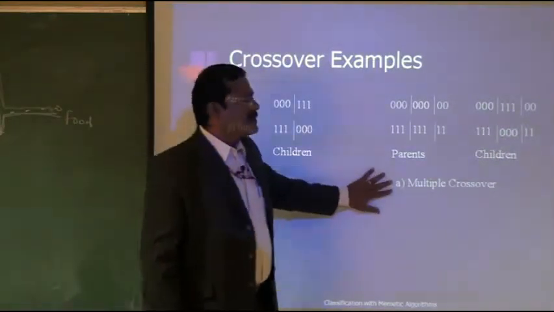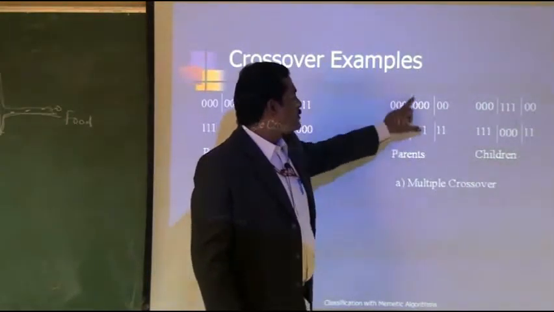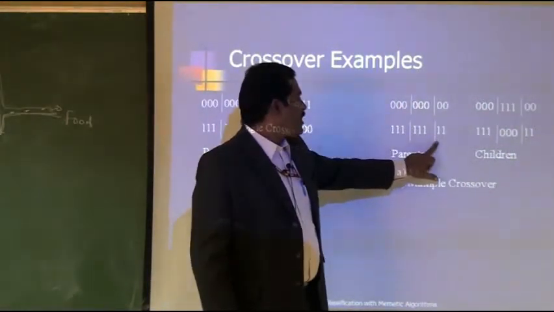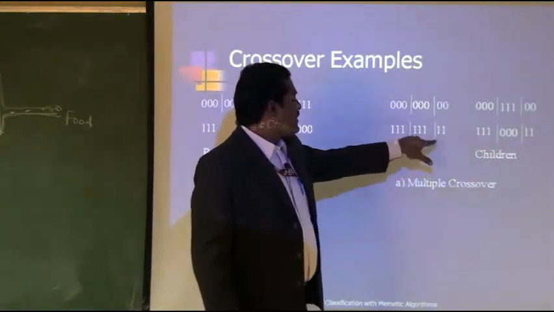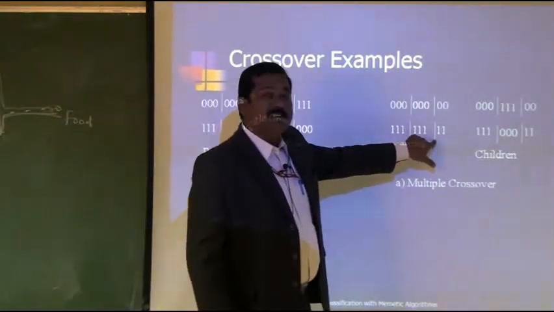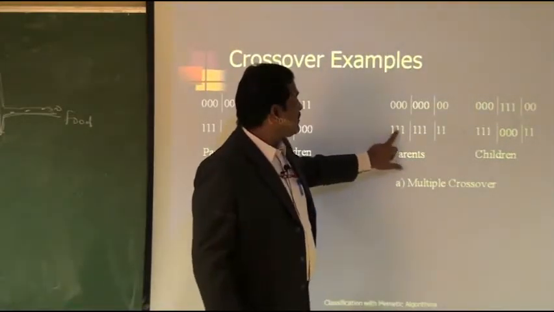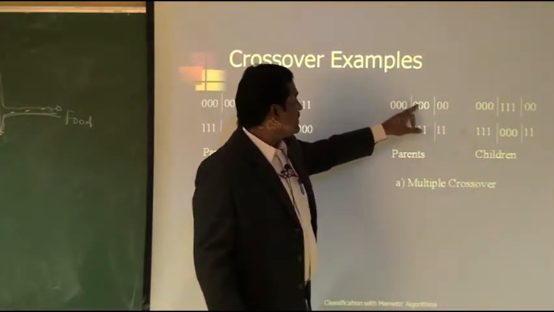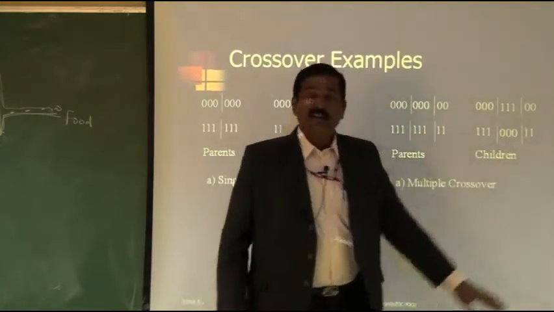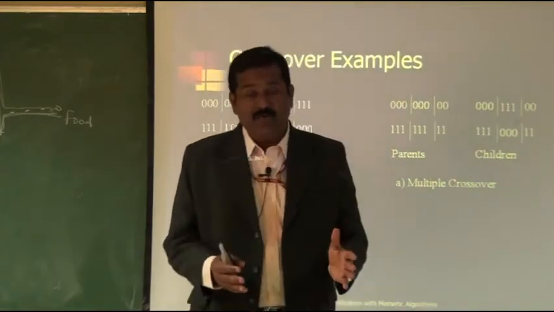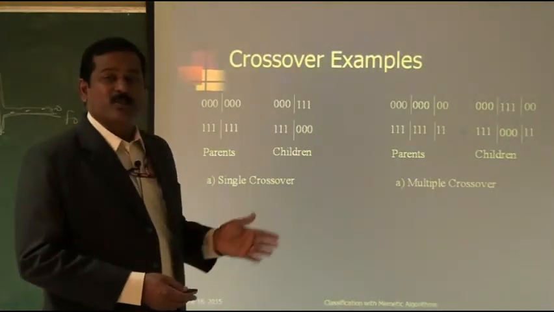This is multiple crossover. These are parent A and parent B, and there will be two crossover sites. In this multiple crossover, the genetic material between the two crossover sites is interchanged. See here, these two remain the same. This will come down, this will go up, and this again remains the same. So this is the new child. It is really different from the parents. I think you can now understand what crossover means.